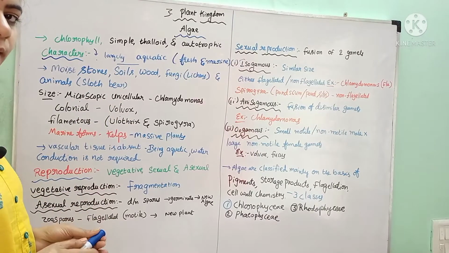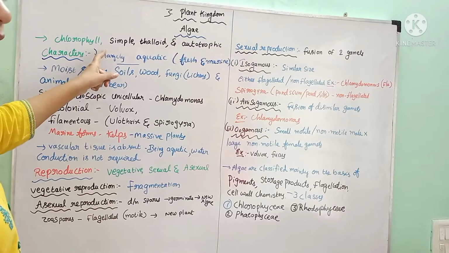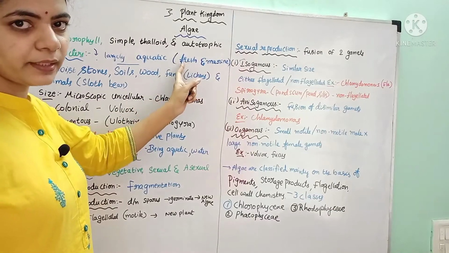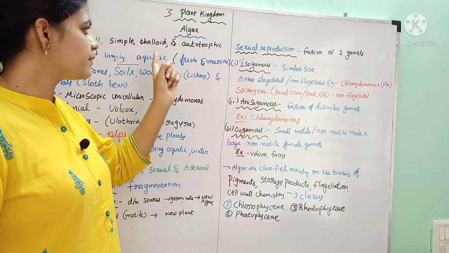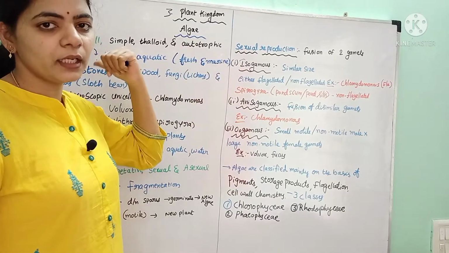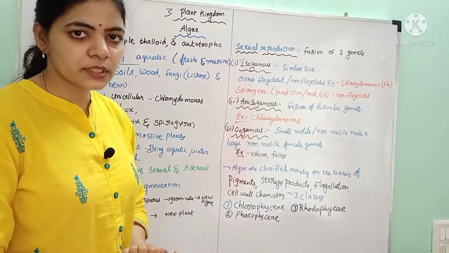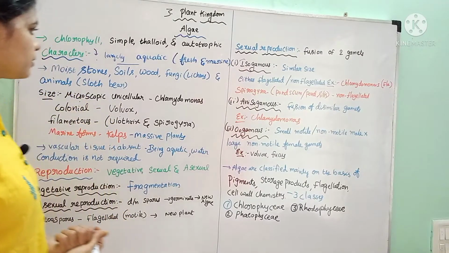So what are algae? They are chlorophyllous organisms. They contain chlorophyll pigments and the body is very simple, thalloid. Thalloid means the body is not differentiated into roots, stems and leaves. That is called the thalloid condition, and they are autotrophic because they contain chlorophyll pigment. Hence they can prepare their own food material by photosynthesis.